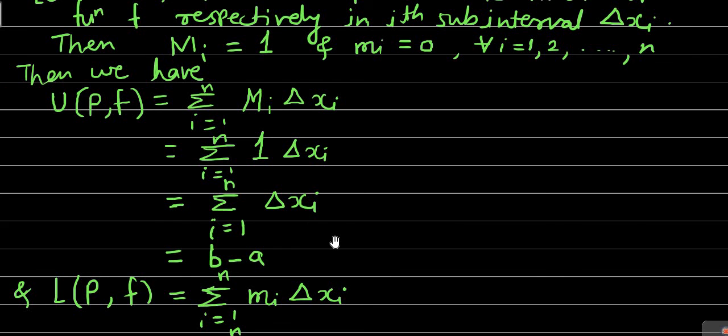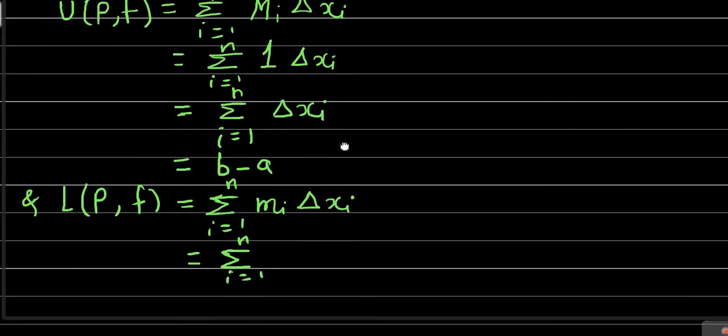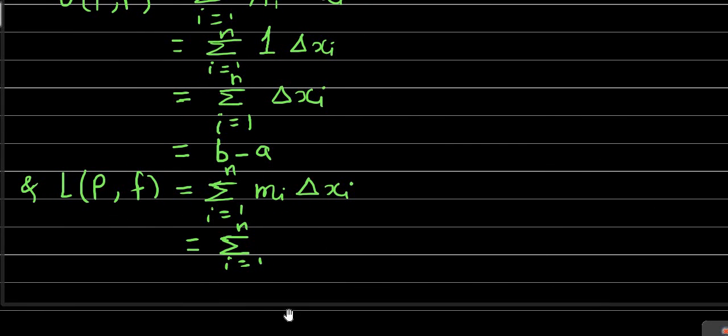Okay, so therefore small mi is equal to 0. Therefore we will put the value of small mi here. If you put small mi equal to 0, then this becomes 0 into delta xi, and 0 into any real number is going to become 0. So this comes out equal to the summation for i equal to 1 to n of 0. Summation of 0 is simply 0. So this is equal to 0.